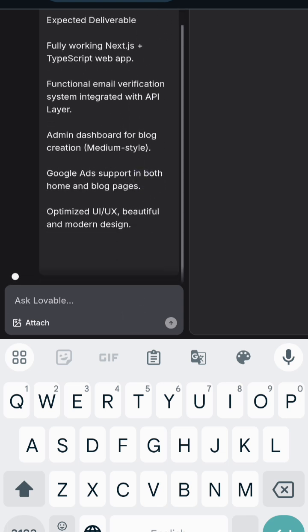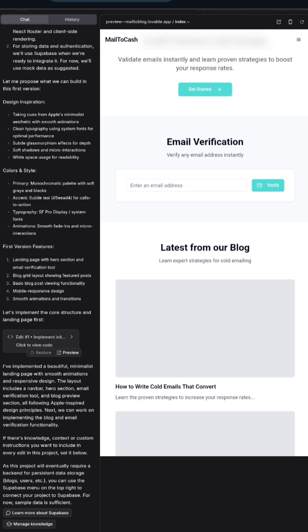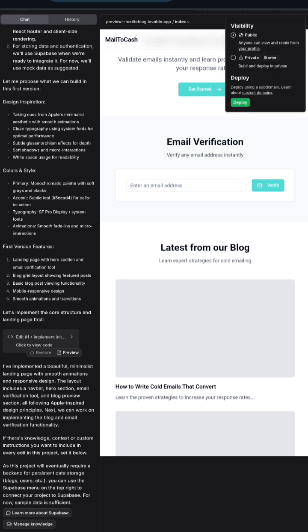So we're going to wait for it to actually generate that application for us. So automatically, the first version of the application is ready. So, right, the next thing is let us go through the app. So let's open it in a separate tab.